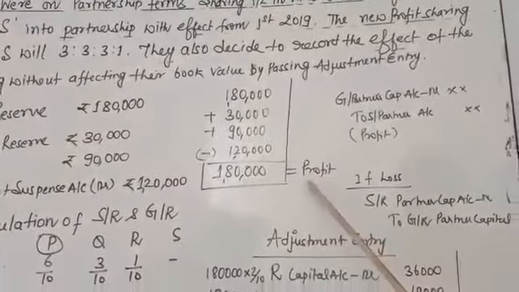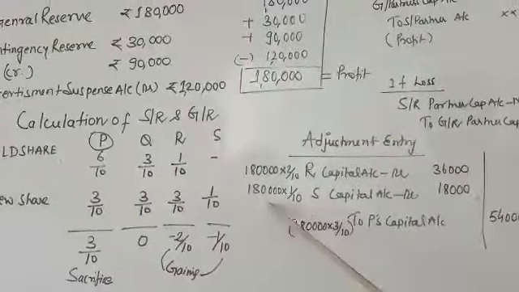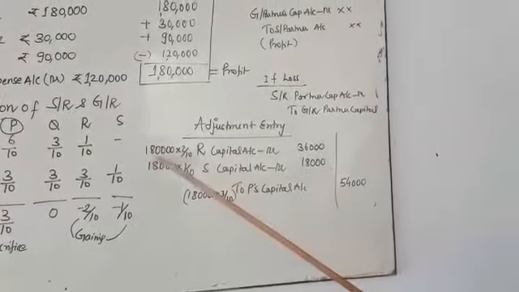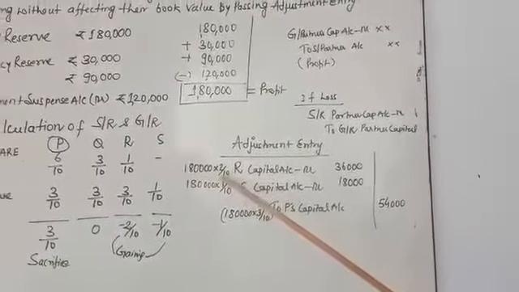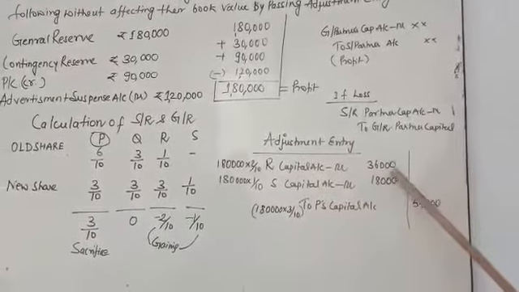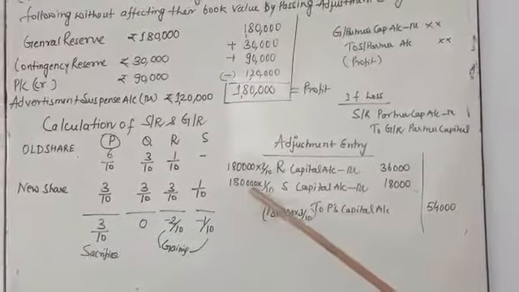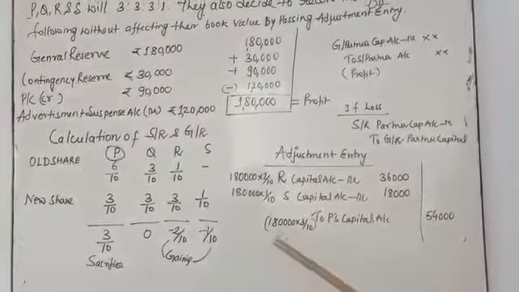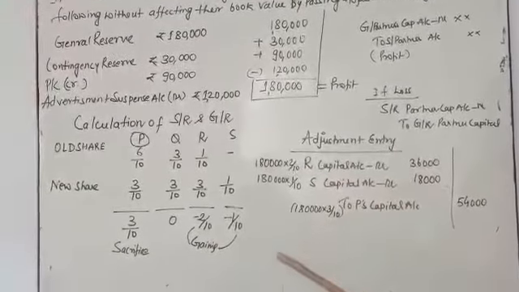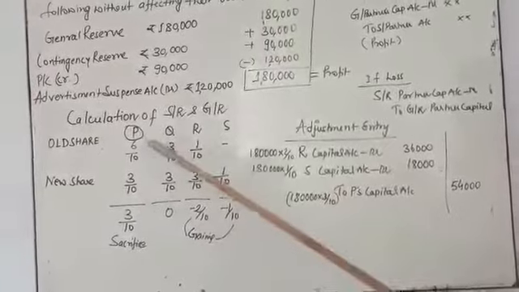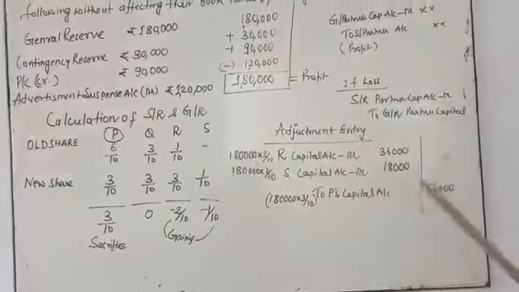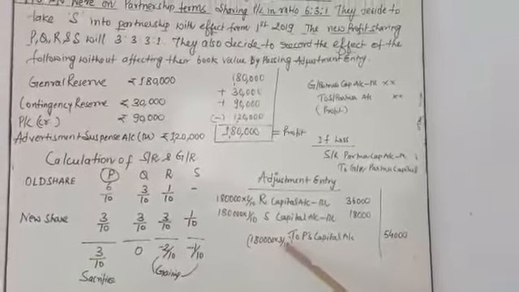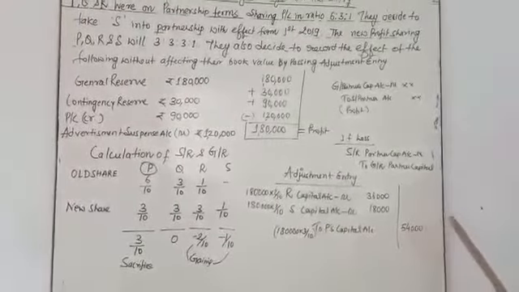This profit is going to be shared in the gaining ratio. R is a gaining partner, so 1,80,000 multiplied by 2/10 is 36,000. 1,80,000 multiplied by 1/10 is 18,000 for S. The sacrificing partner gets 3/10. P is the sacrificing partner, so 1,80,000 multiplied by 3/10 is 54,000.